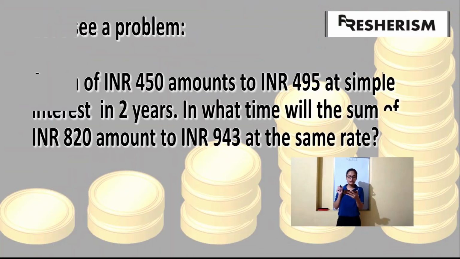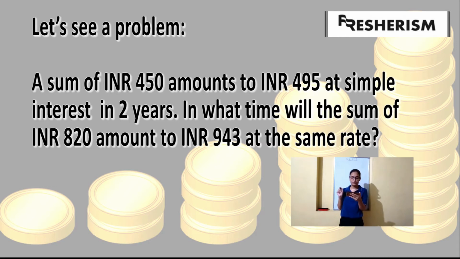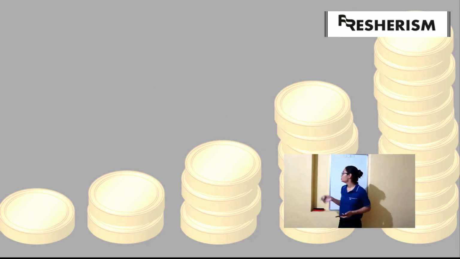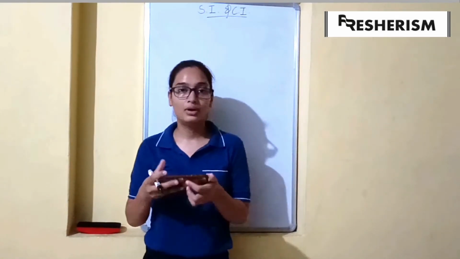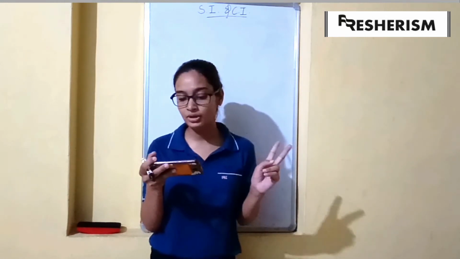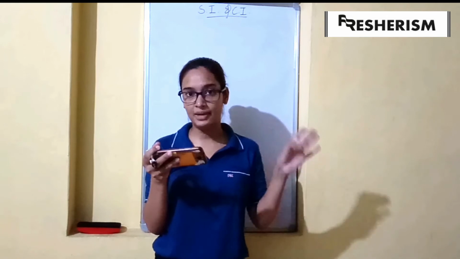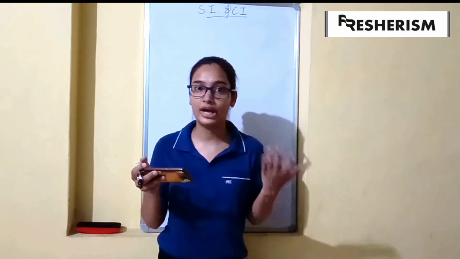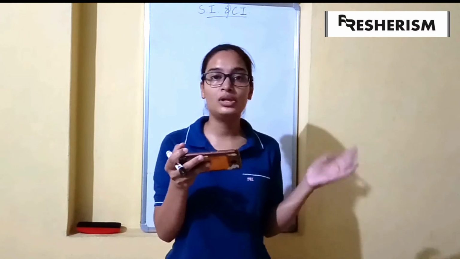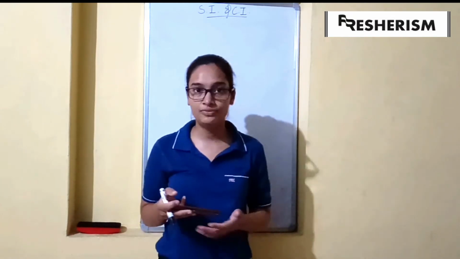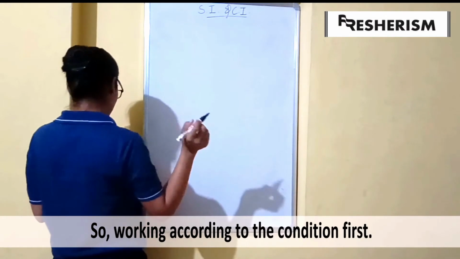Another question we have is: a sum of Indian rupees 450 amounted to rupees 495 at simple interest in 2 years. In what time will the sum of 820 amount to rupees 943 at the same rate? So the rate is the same in both cases. We have been given principal and amount, and in the first one we are given time as well. In the second, we have to find the time in which 820 rupees will form a total amount of 943. Let us take the first condition first.